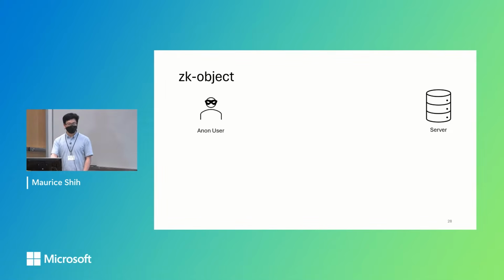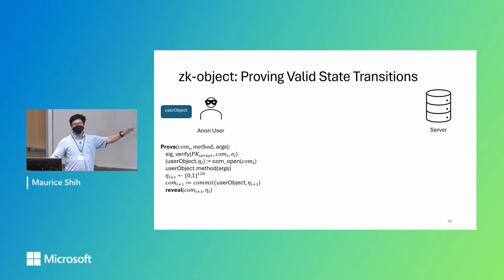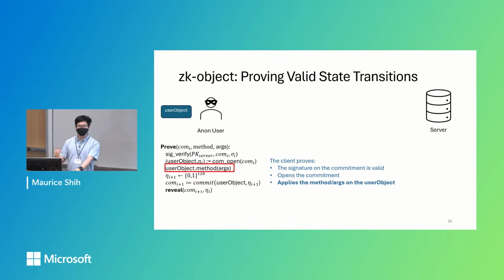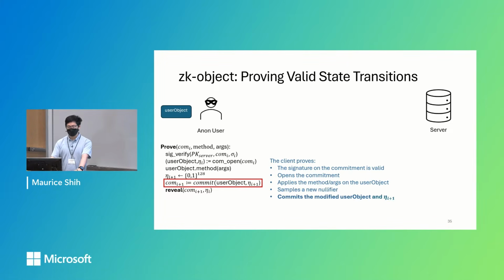So let's look at how ZK objects work. We still are in the same scenario of a server and an anonymous user. The anonymous user will have this user object stored locally, and they can prove valid state transitions using this function prove. So how this works is the client will prove that they know a valid signature on a commitment. This means that the user state is a valid one signed by the server. It will then open up this commitment to the user object and a nullifier, apply some method and functions to mutate this user object, pick a new nullifier, and then make a commitment to the new user object and nullifier.